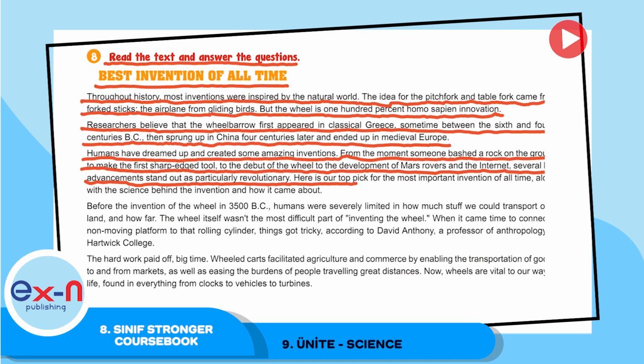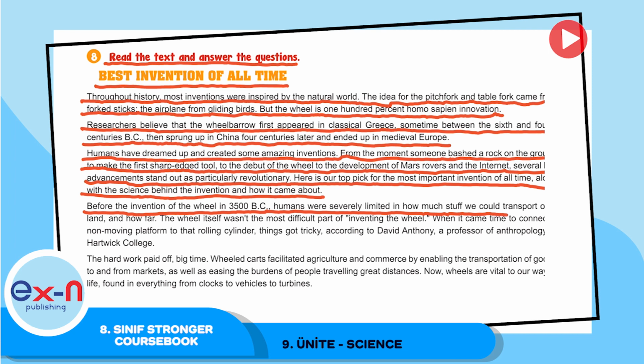Here is our top pick for most important invention of all time, along with the science behind the invention and how it came about. Before the invention of the wheel in 3500 BC, humans were severely limited in how much stuff we could transport over land and how far.